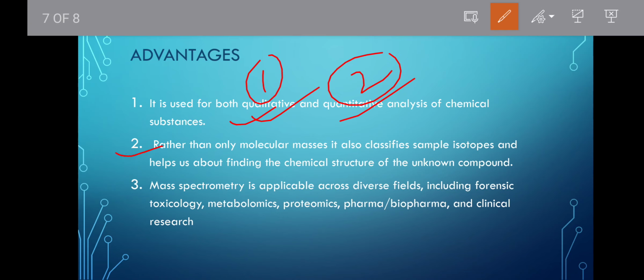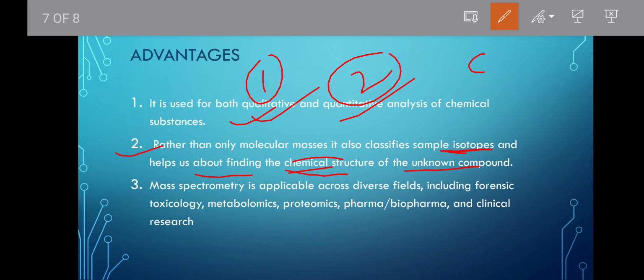Then rather than only molecular masses, it also classifies sample isotopes. In isotopes the number of protons in the nucleus will be the same, but the neutrons will be different, and this helps us find the chemical structure of unknown compounds. Because of that, there will be differences in the chemical structure of the compounds.